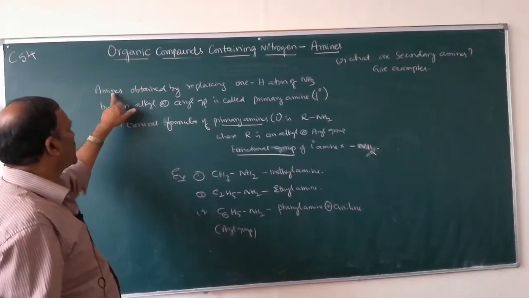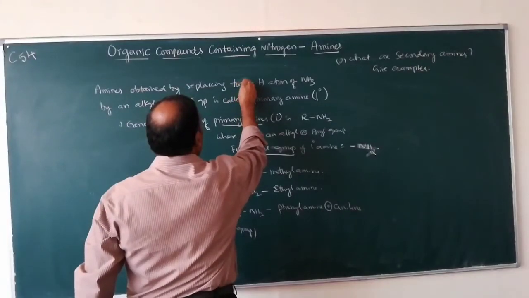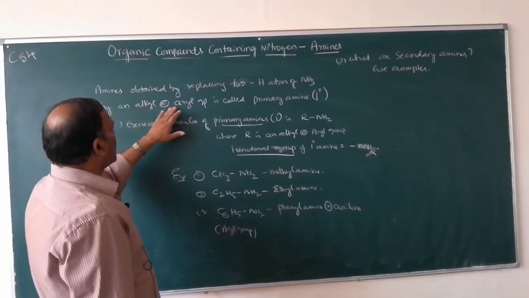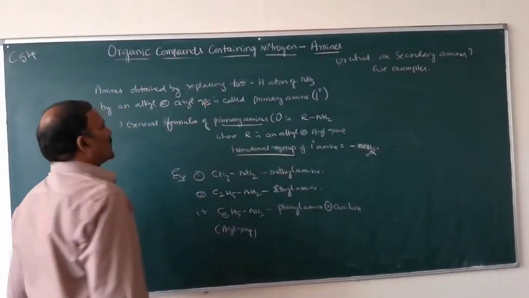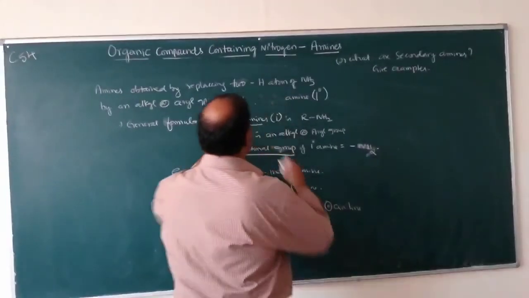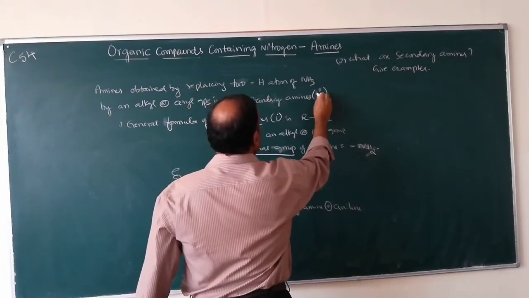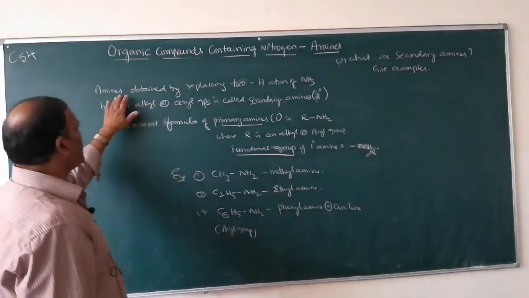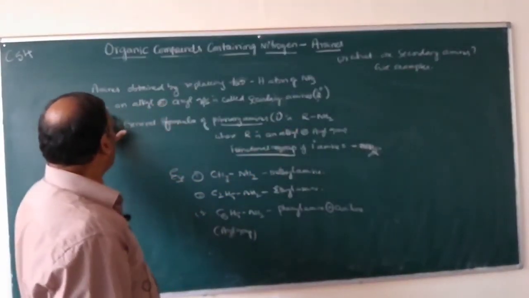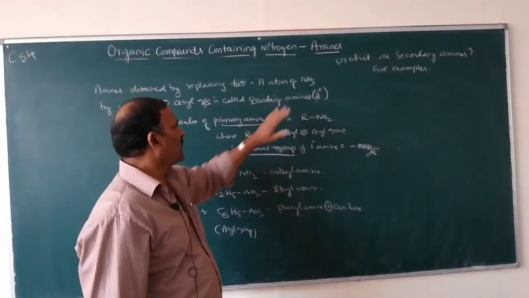Amines obtained by replacing two H atoms of ammonia by alkyl or aryl groups are called secondary amines.